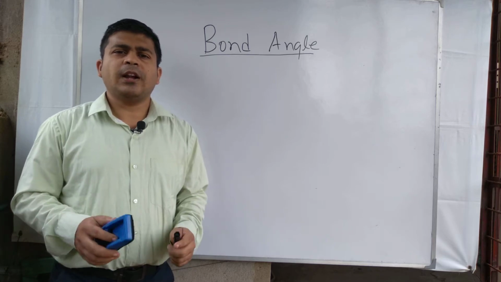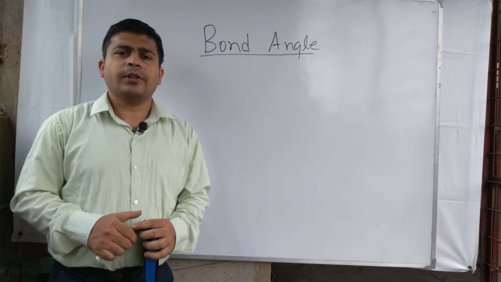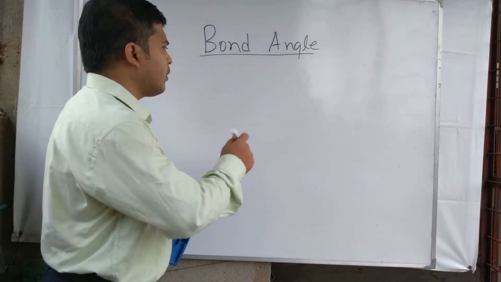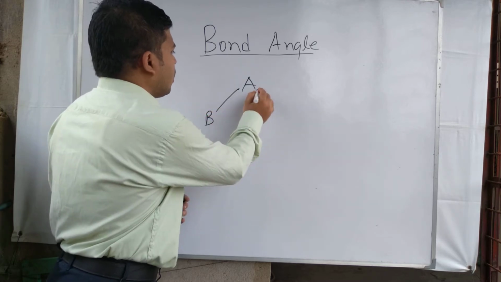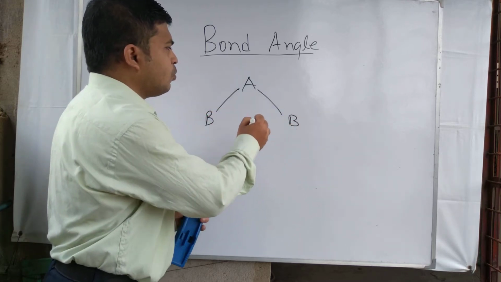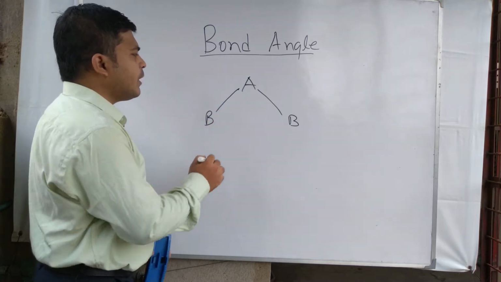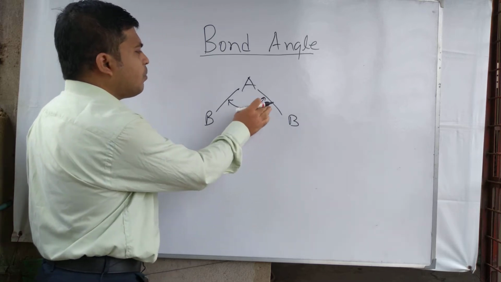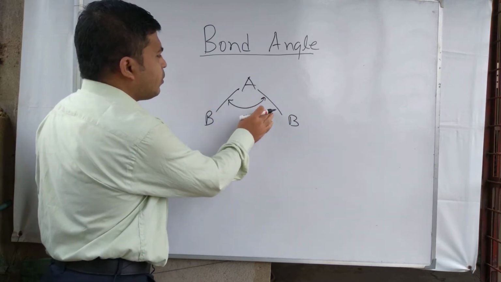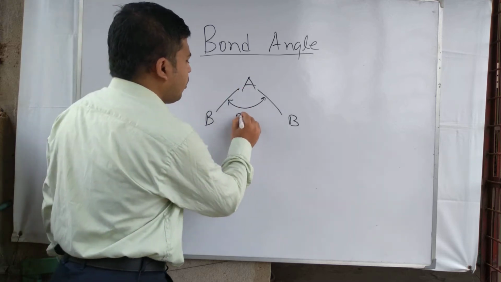In case of covalent molecules where more than 3 atoms are present, suppose A is the central atom and B and B are bonded with the same central atom A. In this case, the angle made by the two covalent bonds having this same central atom is called bond angle.